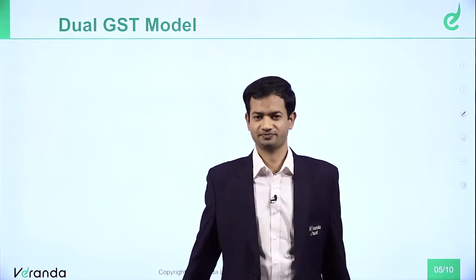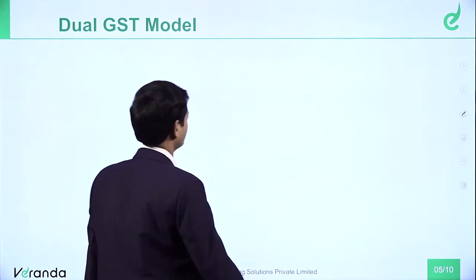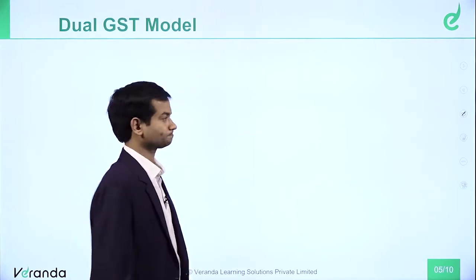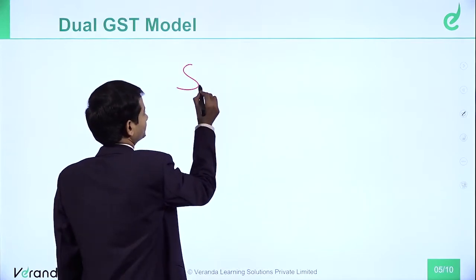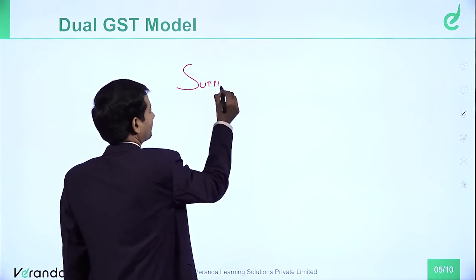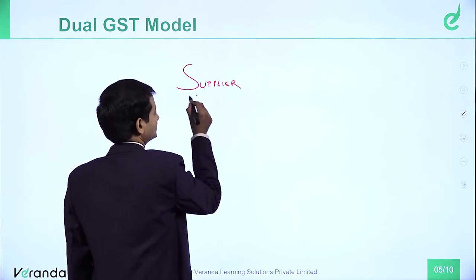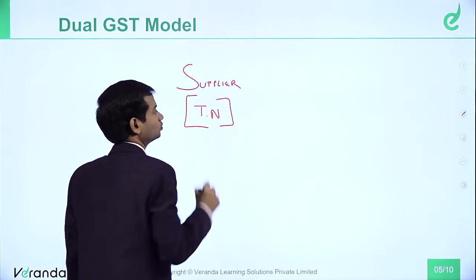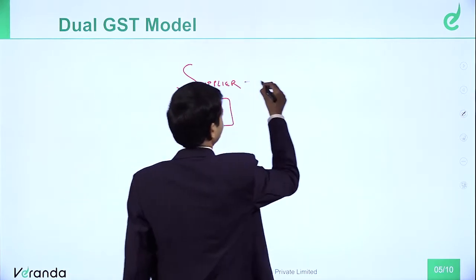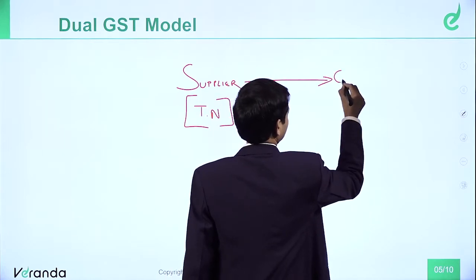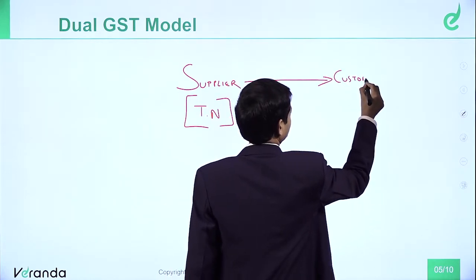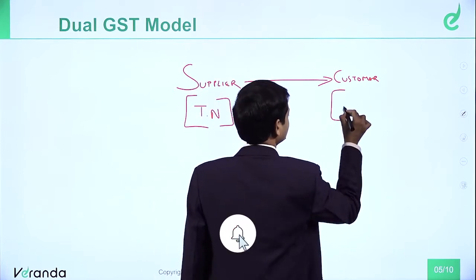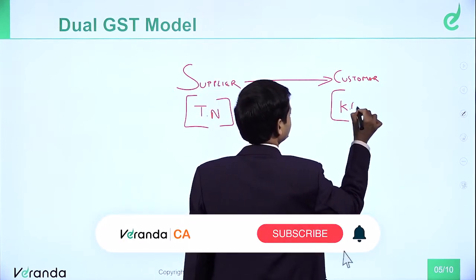Dual GST model. So now what is this dual GST model? So let's take an example. Supplier, let's say, is in Tamil Nadu. Customer, or generally we call it as a recipient. Recipient, let's say, is in Karnataka.